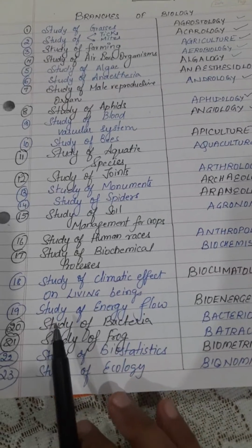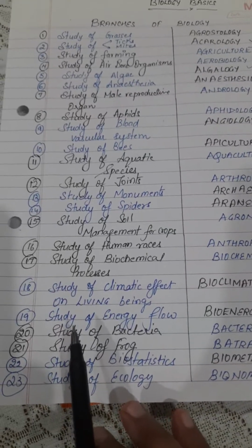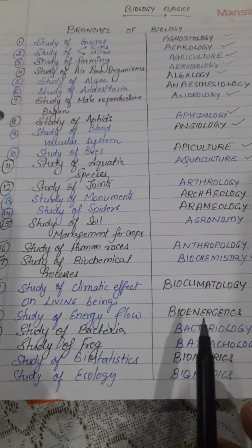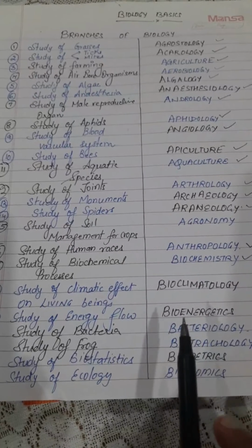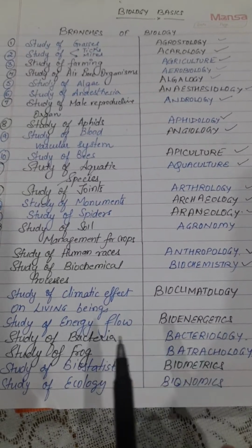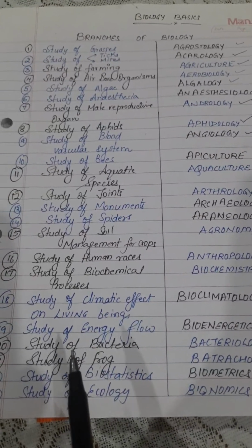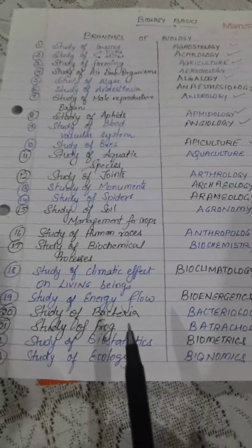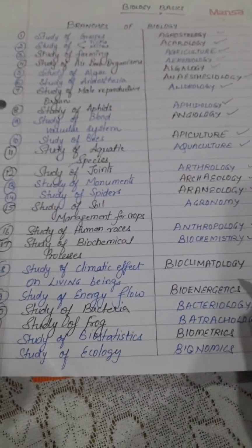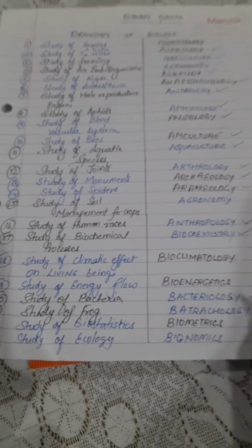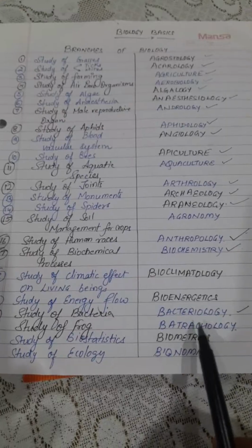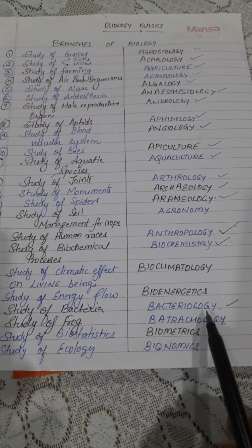Then this is very interesting: the study of energy flow. The branch of science that deals with it is known as bioenergetics. Okay. The next is the study of bacteria. This is also very common, right? I think the syllabus has changed a lot nowadays, so even a primary grade student can tell that the study of bacteria is known as bacteriology.